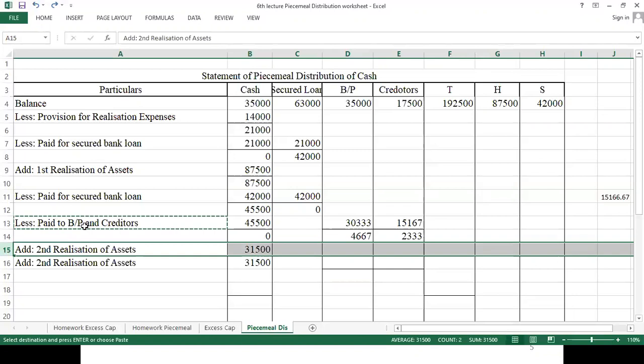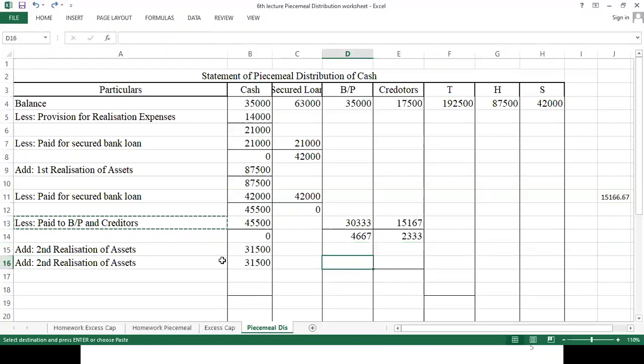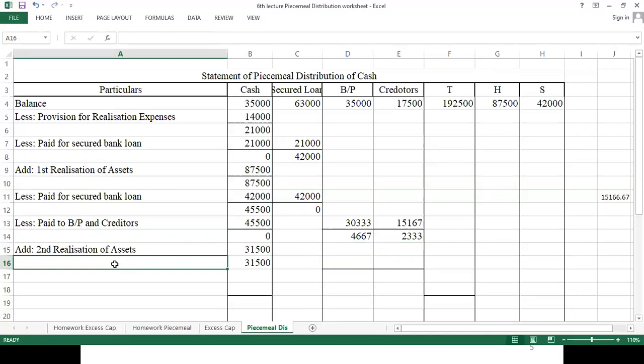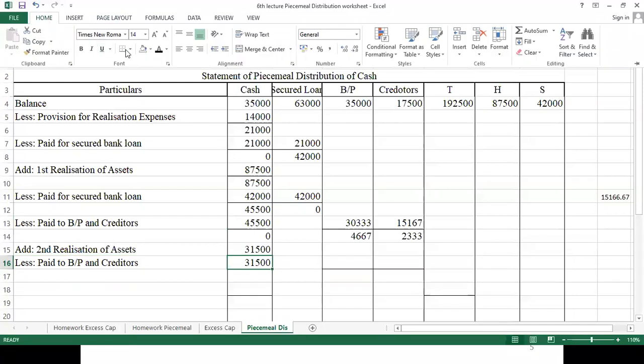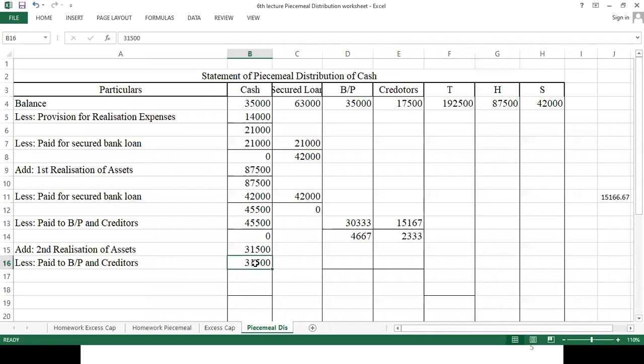I should not delete that particular line. 7,000. So it was 4,667 and 2,333. So here we don't have any external liability left out, and the available cash is 24,500, if I'm not wrong.